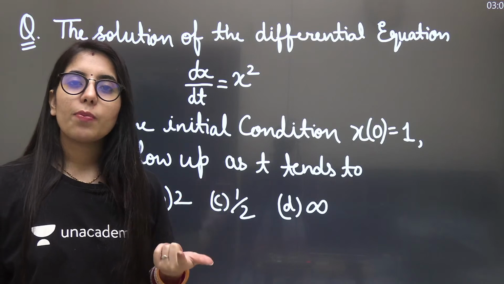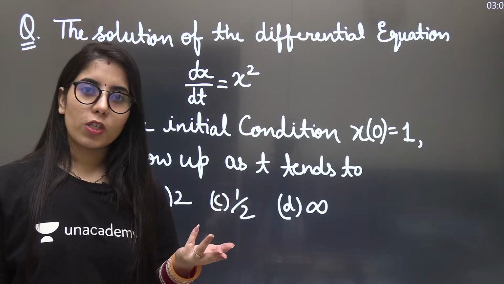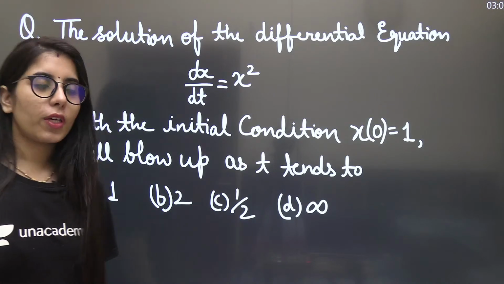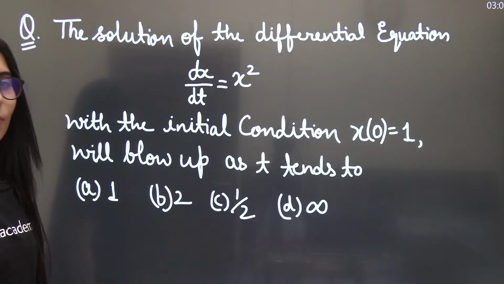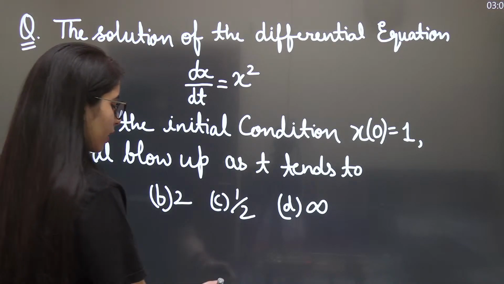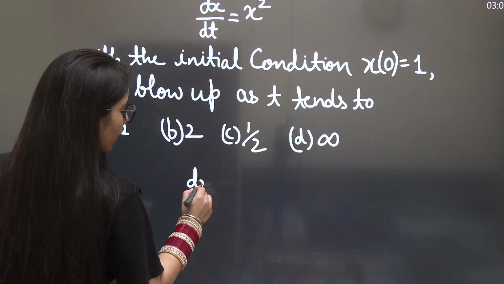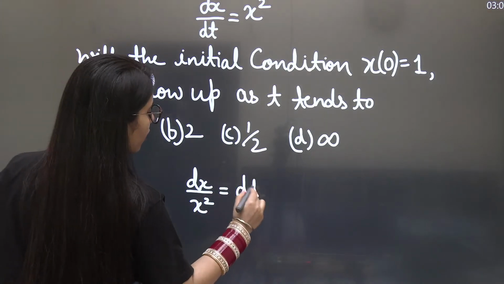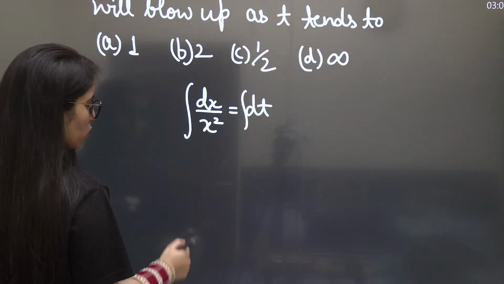You can solve it with the help of the homogeneous differential equation method, linear differential equation or exact differential equation. So these are the most common type of methods we are going to have. Now we can see it's easily possible for us to use the separation of variable method here. Why and how? If you separate out the variables, you can have all the terms containing x on one side and all the terms containing t on the other side. Now you can integrate it simply and you will get your final expression.